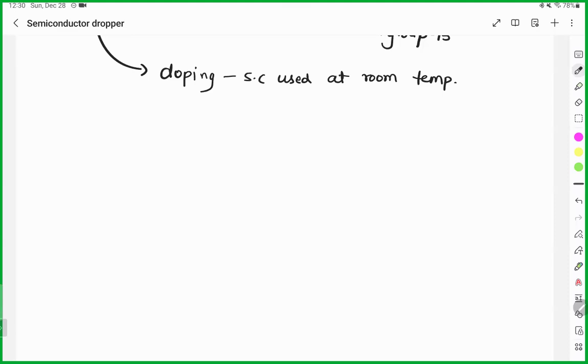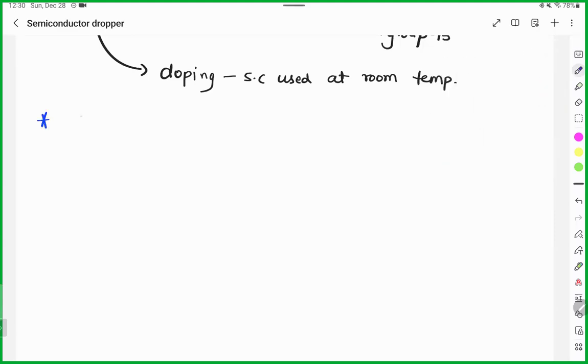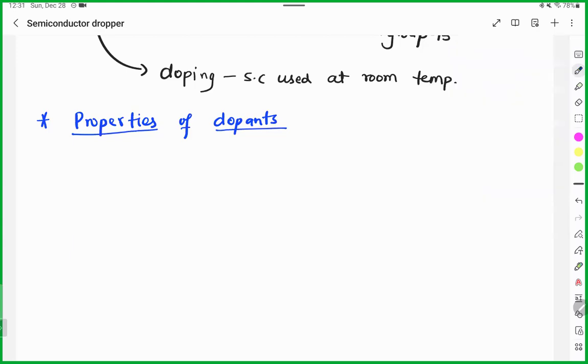Whenever we use doping, there is some property of the dopant. Whatever material we are using, it should have some property that is aligned with our material. Because for example, if you are adding a dopant and it does not increase the conductivity, what is the use? Nothing. Right? So that's why everywhere we should have some property.